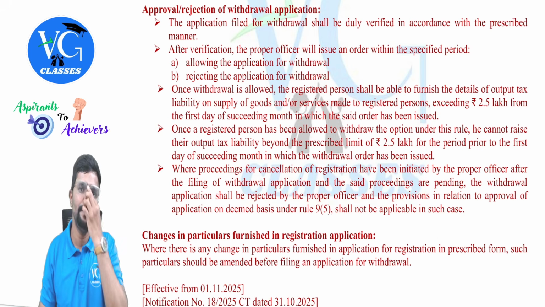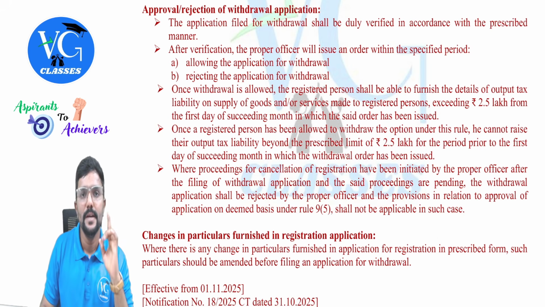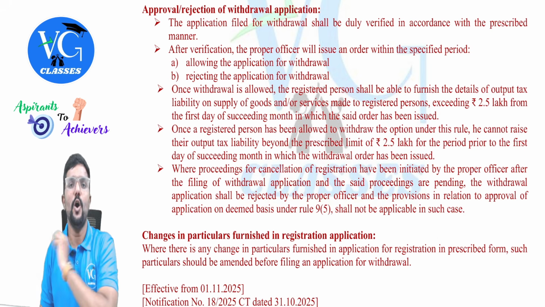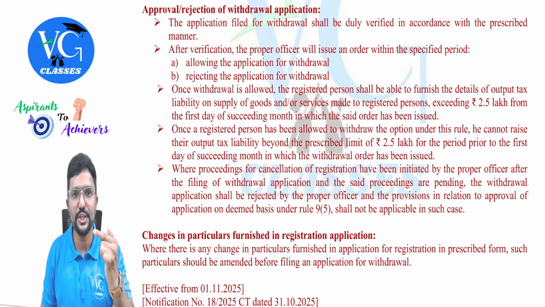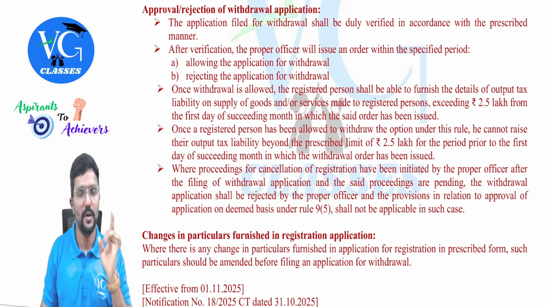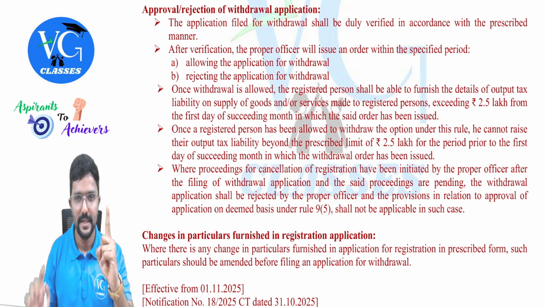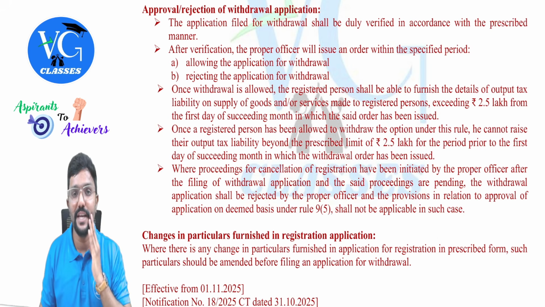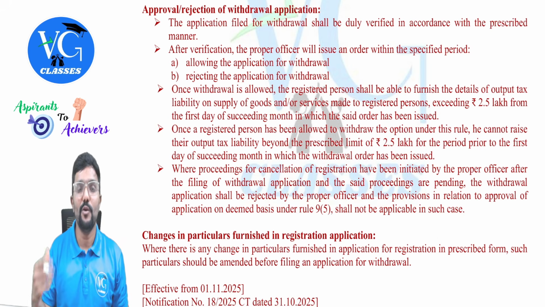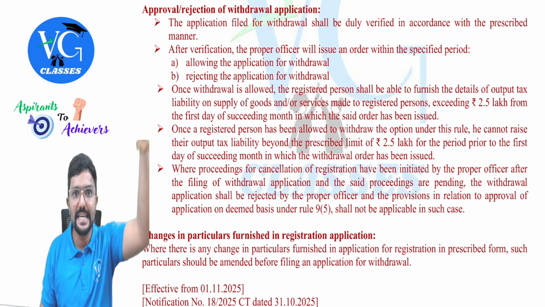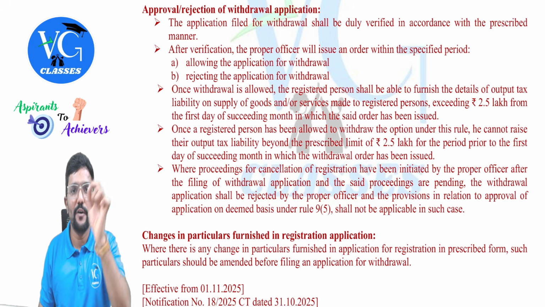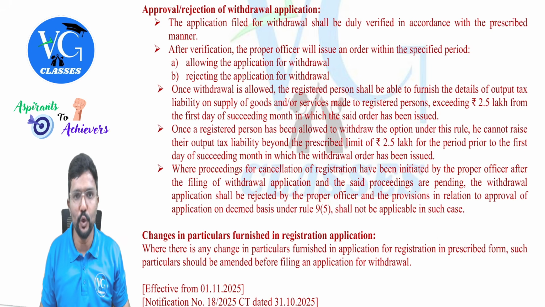Please listen. Look here. You have taken the registration under rule 14A, fast track registration. Now you want to go out of this, so you have made an application for withdrawal of this option. First case: after you have made an application, the proper officer found out that you have attracted any of the defaults given under section 29 subsection 2.